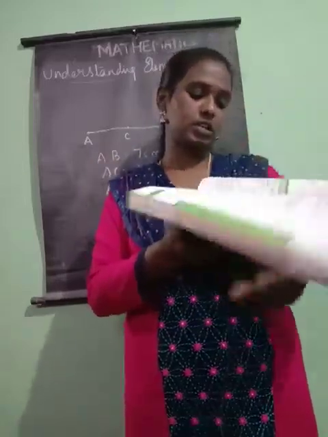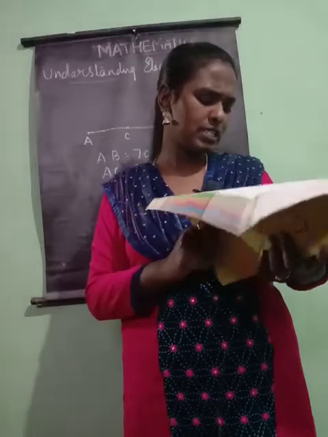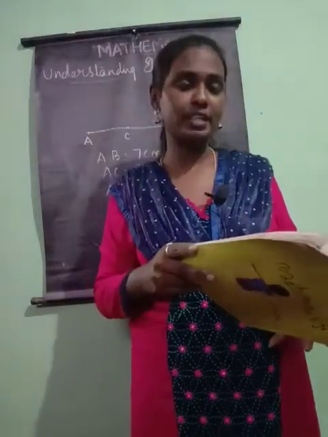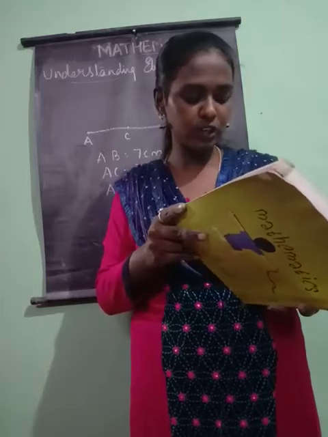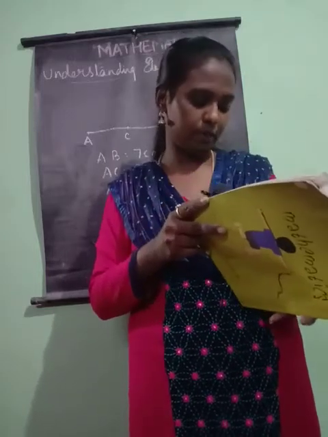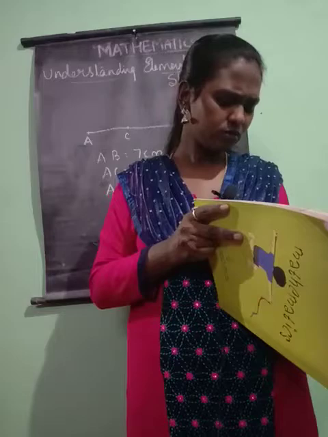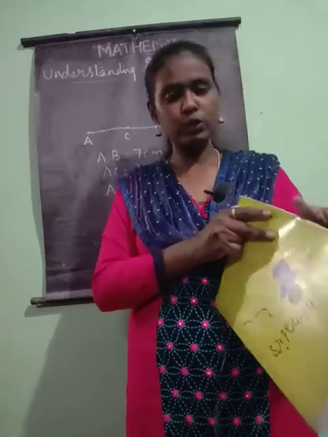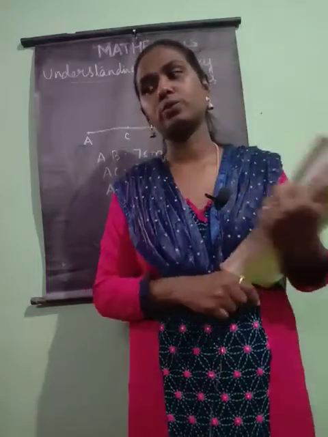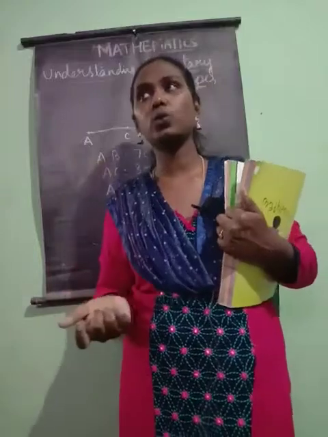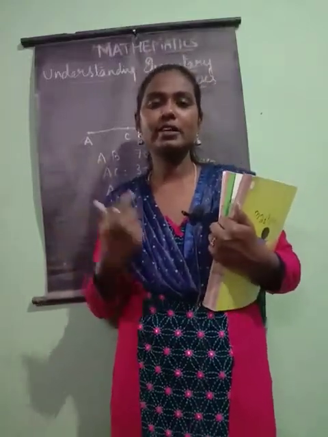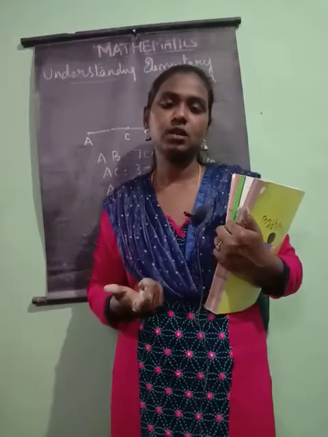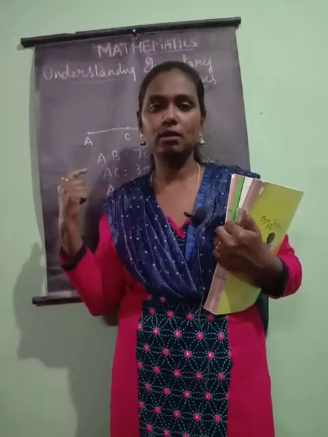Second question. Why is it better to use a divider than a ruler while measuring the length of a line segment? As I informed you, a divider gives us the exact measurement while a ruler cannot.